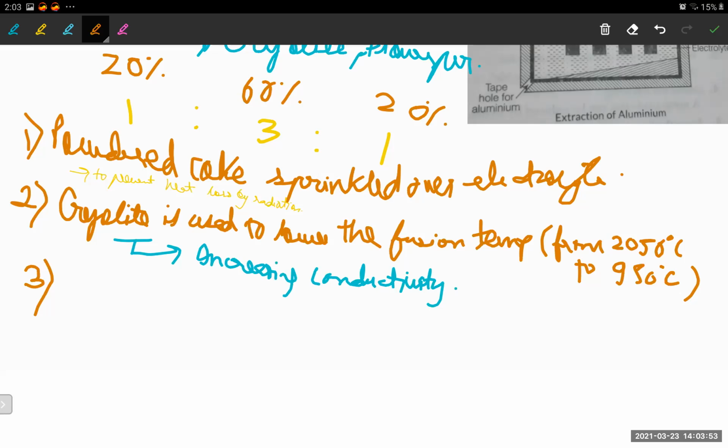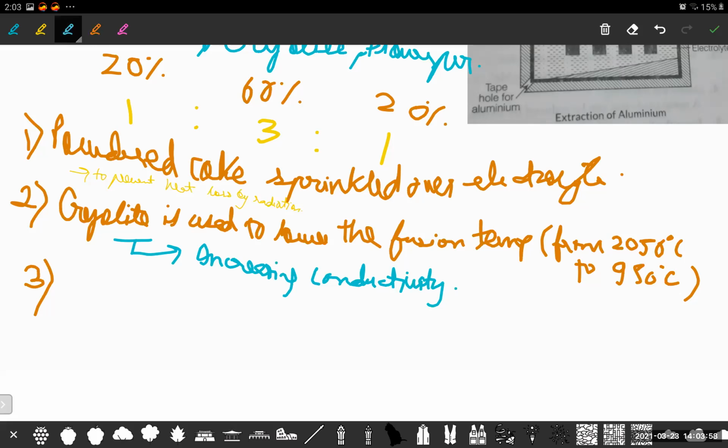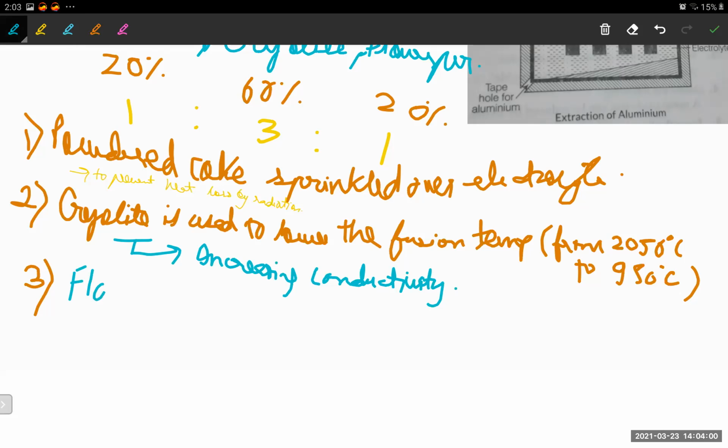Third point: fluorspar acts as a solvent for the electrolyte mixture and increases the conductivity. The same goes for fluorspar also. Understood? The temperature is 950 degrees Celsius, and the voltage used is 5 to 6 volts. Understood? Now, let's talk about the reactions that are happening.